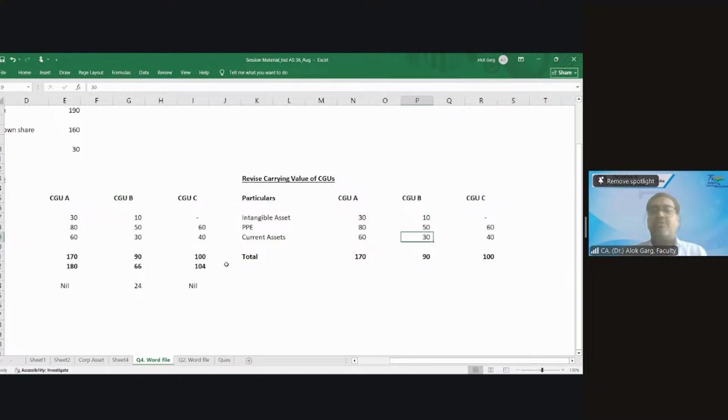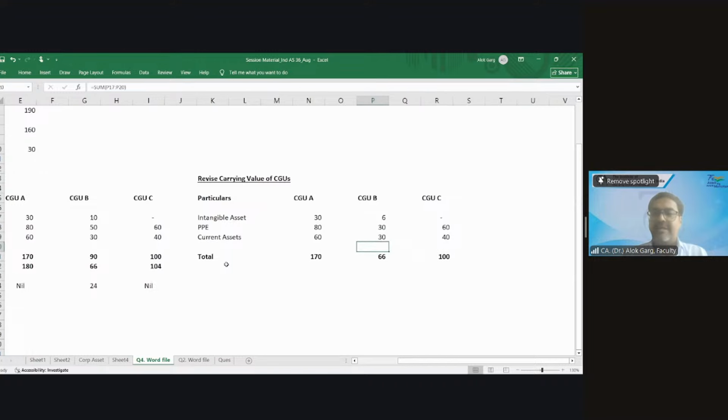This 24 has to be allocated in the ratio of 10:50:30. So 24 divided by 6 gives 4, 20, 12. So 10 minus 4, and 50 minus 20, 66. Are you okay with this calculation?